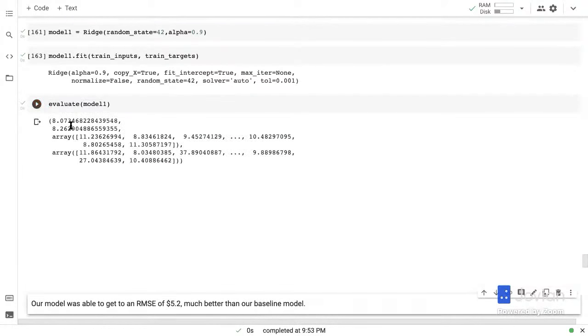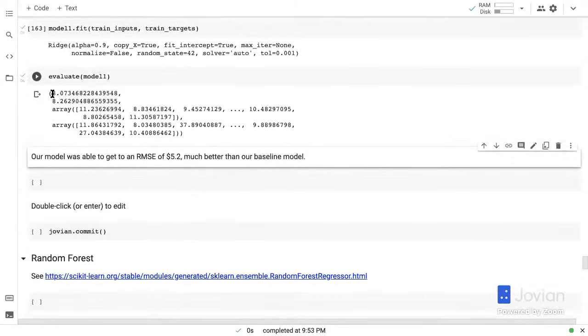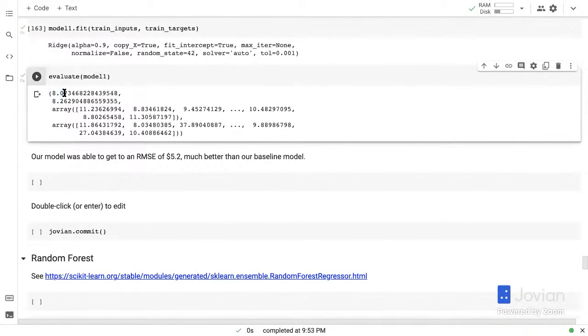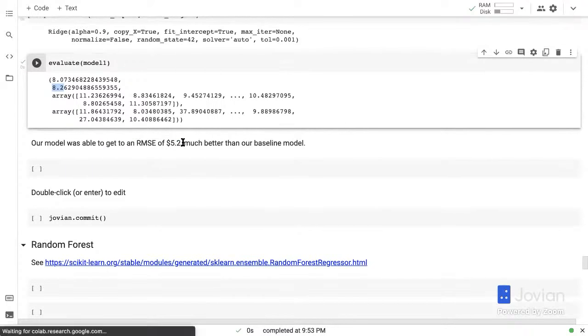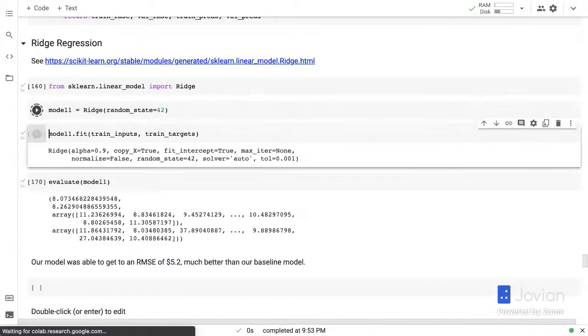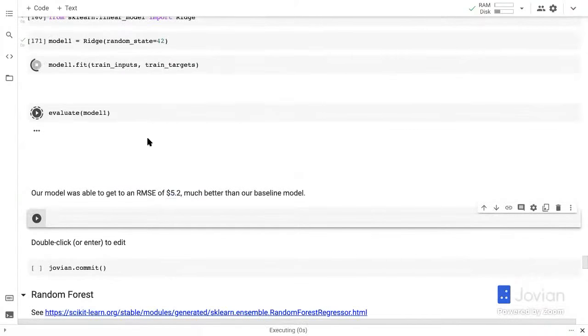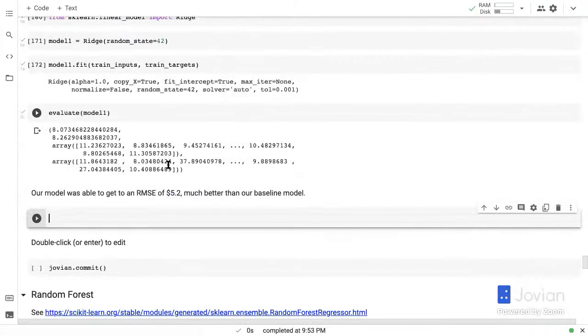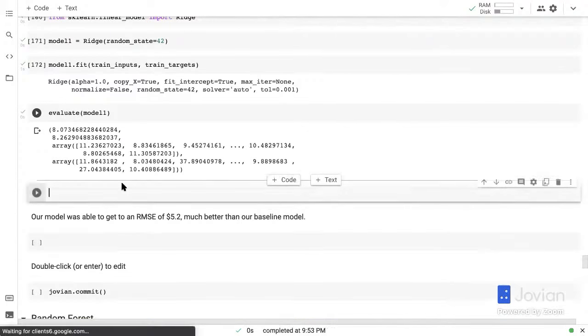Okay, so let's evaluate the model. And upon evaluation, this model gives us 8.0 as the training set RMSE and 8.2 as the validation set RMSE. Well, that's somewhat better than our previous model. I was probably getting 5.2 earlier, maybe without this alpha. Let me try that again. Yeah, so it's 8 and 8.2. It's somewhat better than our baseline model. Not great, but still better.